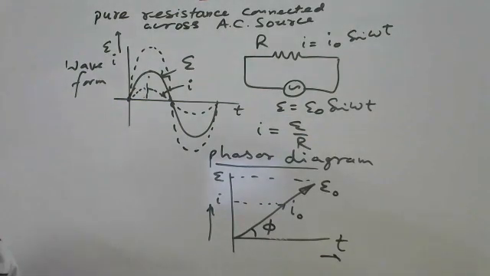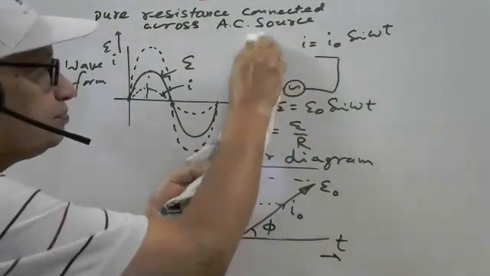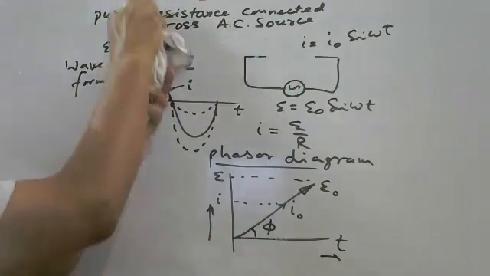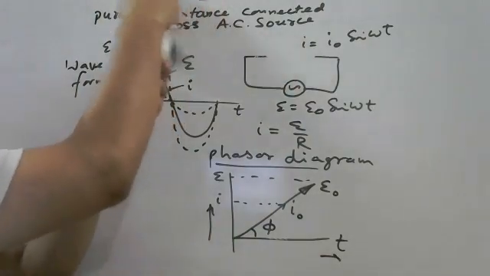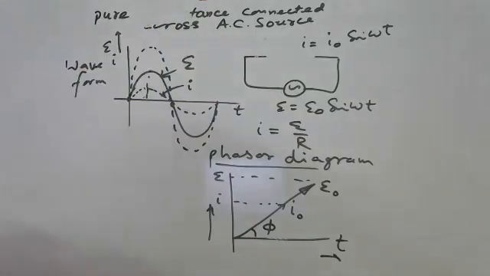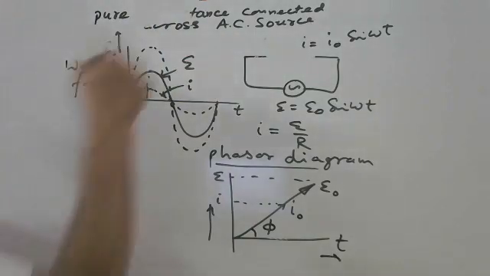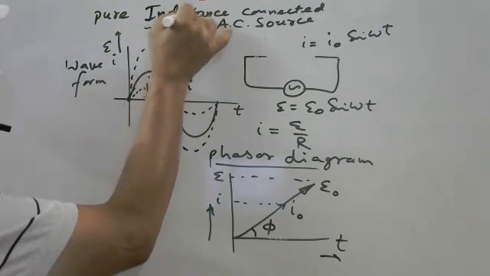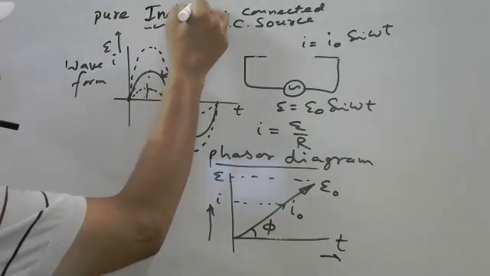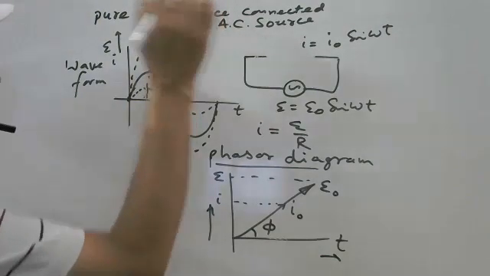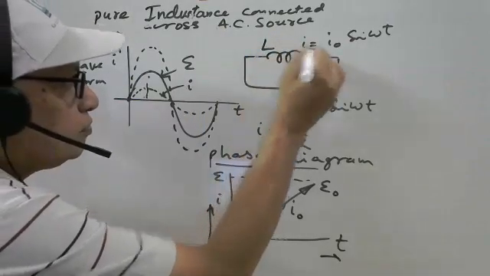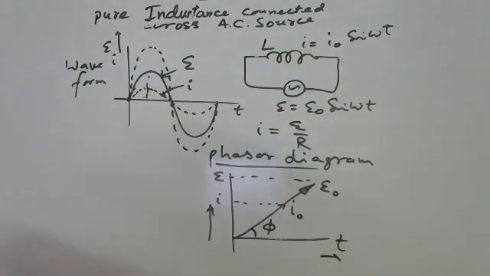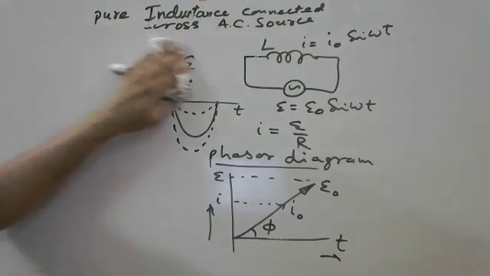But if you are taking the inductance here, pure inductance L, across the AC source, then what will happen? Let us discuss this. Then let us discuss the phasor diagram and waveform both.